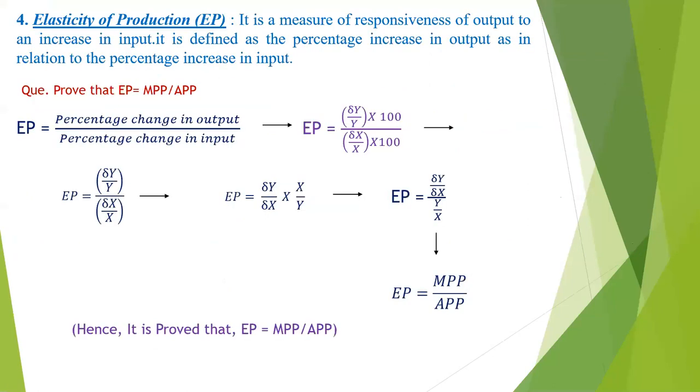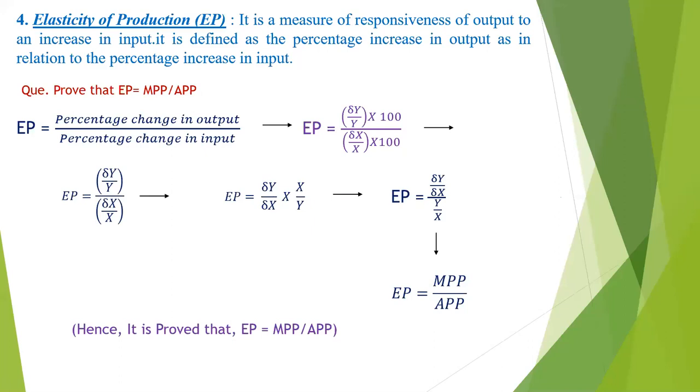Then elasticity of production. Percent change in output divided by percent change in input. So percentage change in output is denoted by change in y divided by y into 100. Why are we using 100 here? Because it's a percentage change. And percentage change in input is the change in x divided by x into 100. Then we have to prove that EP is equal to MPP divided by APP.